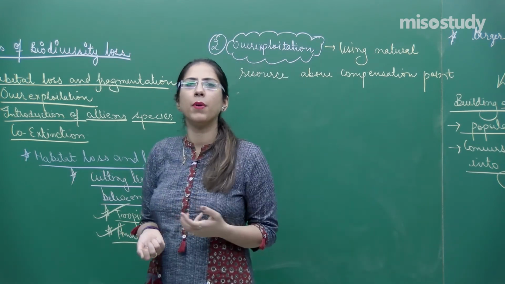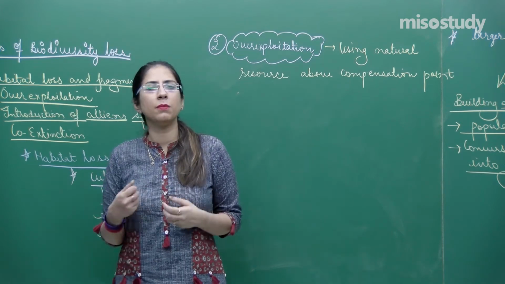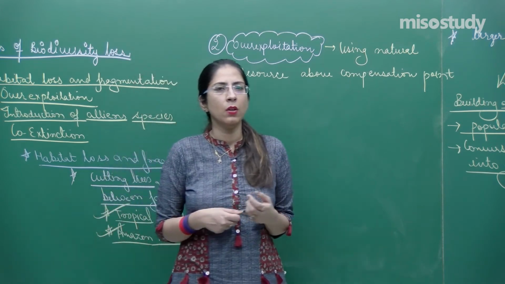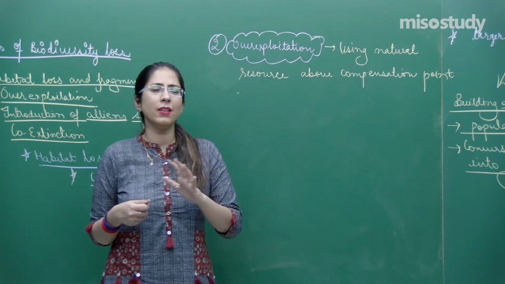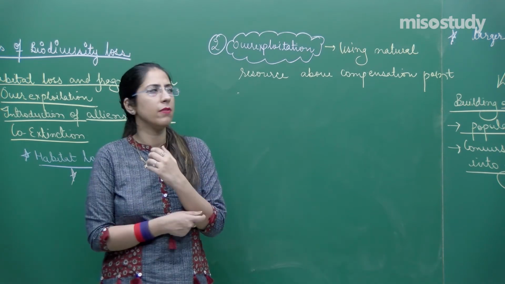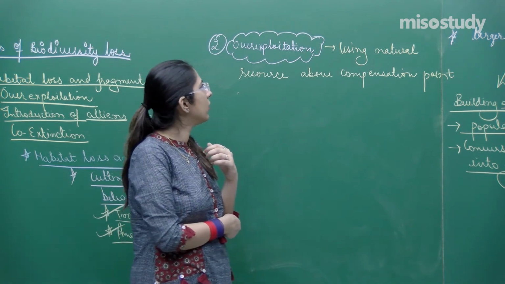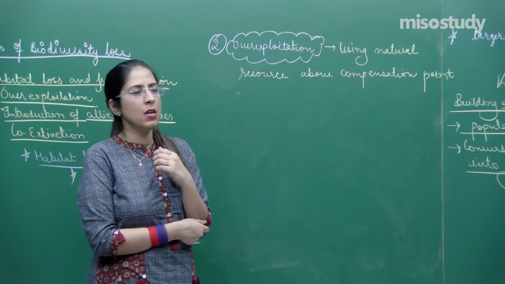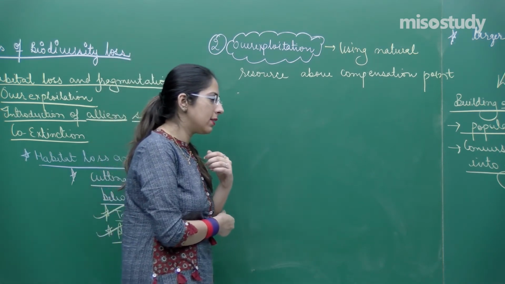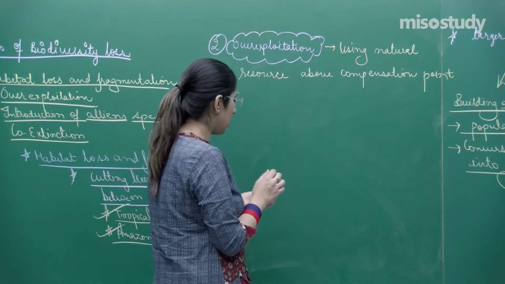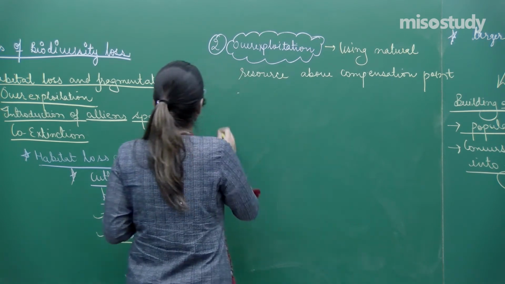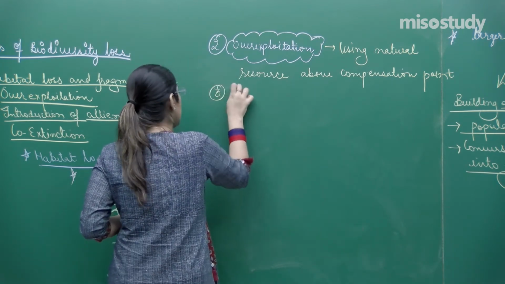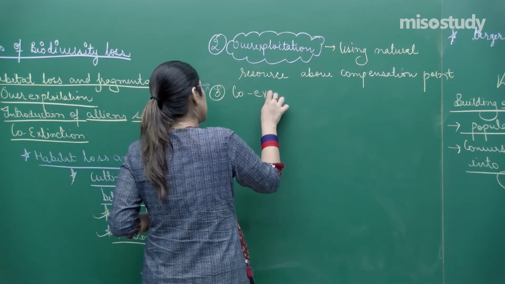It is better to use a bucket because in the shower, much water is wasted. This is quite basic, hope you can write it by yourself. So this was another reason, called overexploitation of resources. Now, another reason, let's first discuss the fourth one, that is called co-extinction.